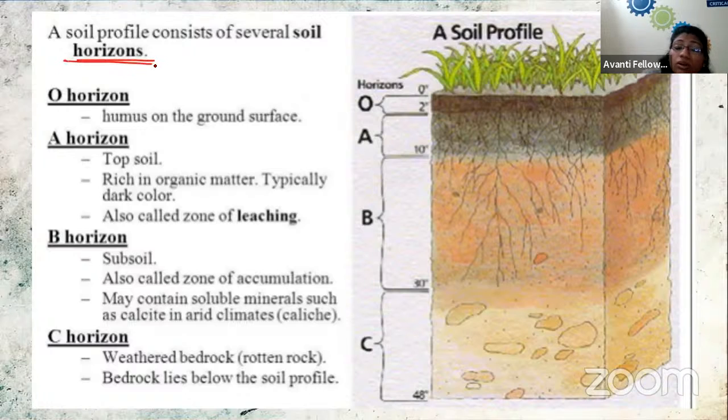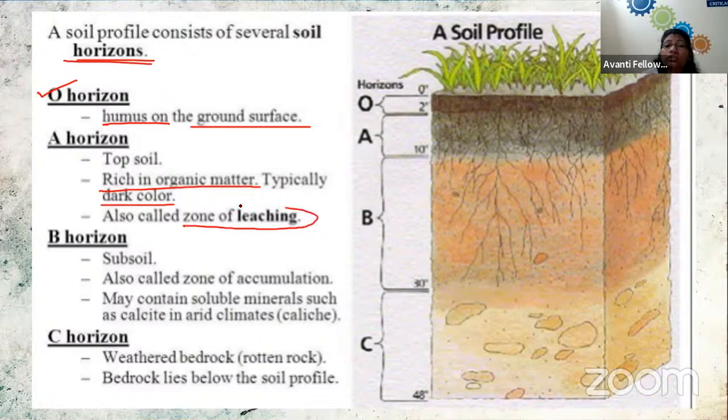So in this soil profile, we have four different horizons. The uppermost layer of the soil is the O horizon, where the humus and the ground surface are present. And this is the region where the plant is found.